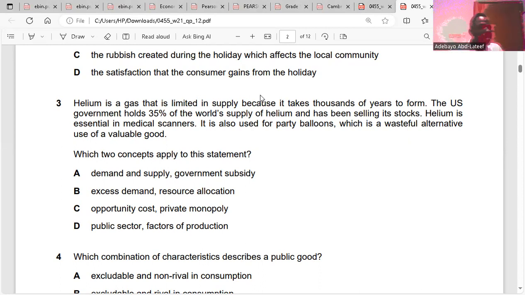So you're talking about factors of production, because factors of production are resources used in producing goods and services. The product here is the balloon or the medical scanner, which is produced using helium. So government is the public sector, and helium is the factor of production. Is it clear? Are you convinced now? The answer is D, question 3.